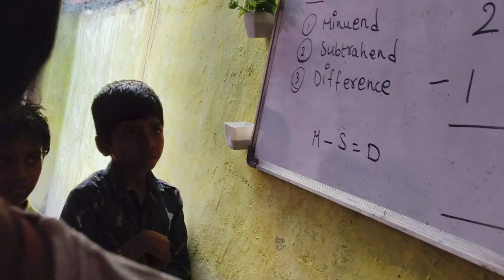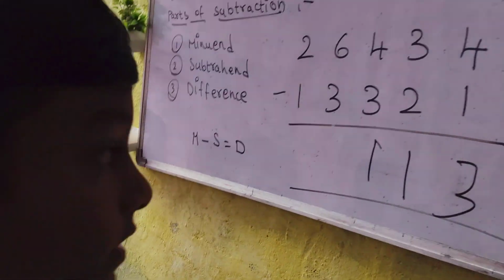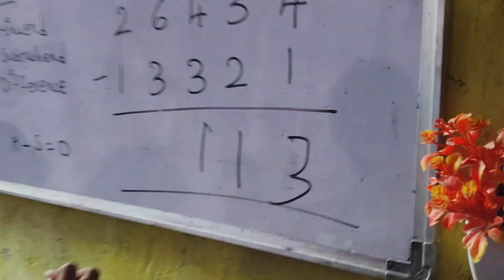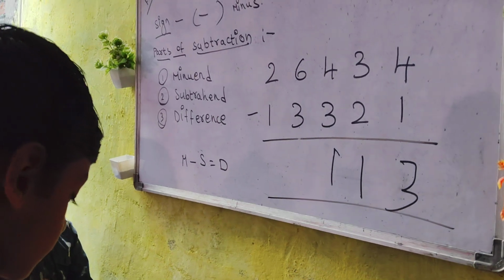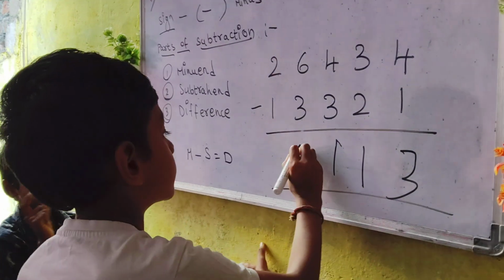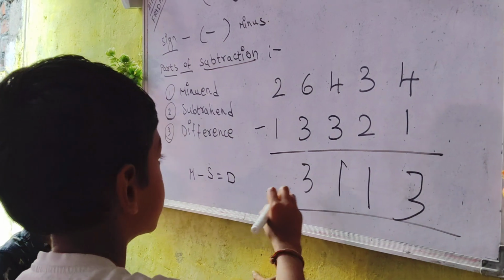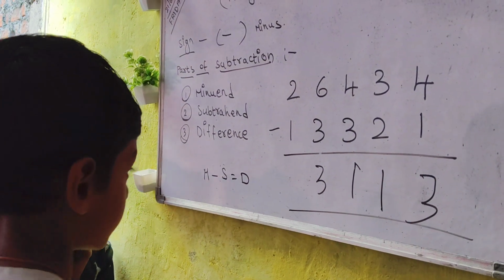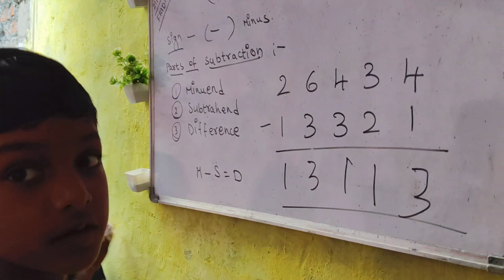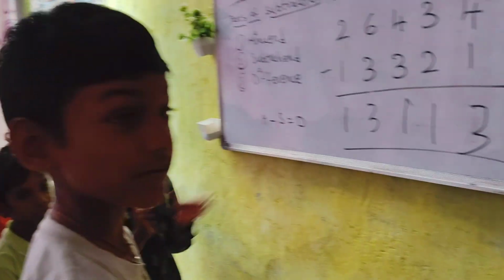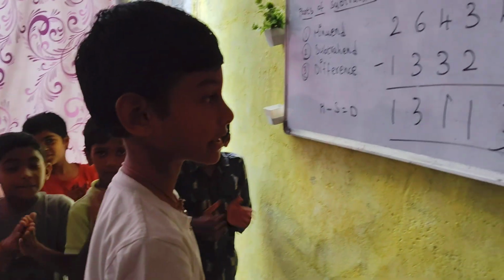Okay, rub this. Right exactly below here. 6 minus 3 is 3. Then next, 2 minus 1 is 1. So is the answer correct, kids? Yes, ma'am. Right. Please clap for Jitender. Very good.